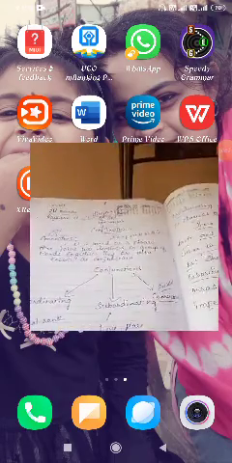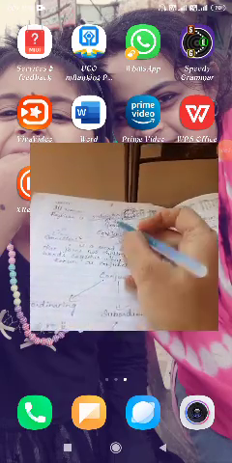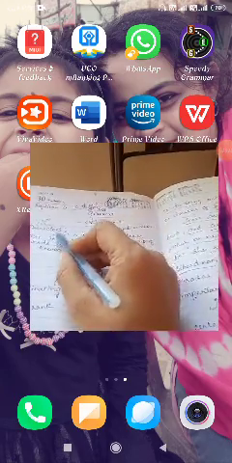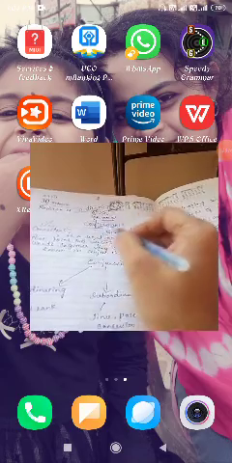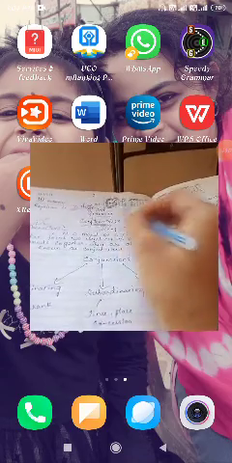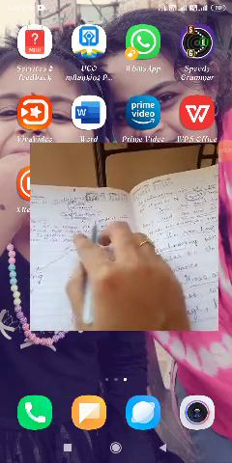Have you seen? Conjunction I told you, that is a connector. Junction means a meeting place. What is meant by conjunction?